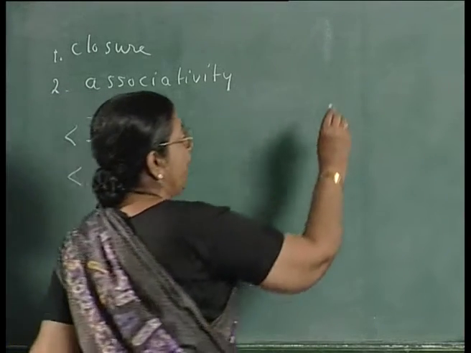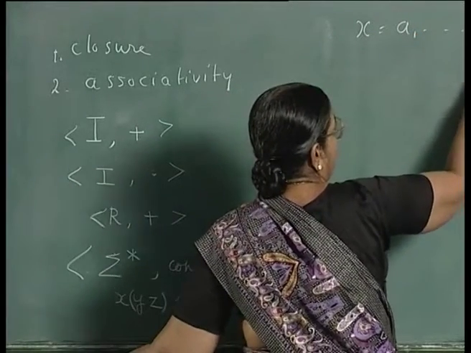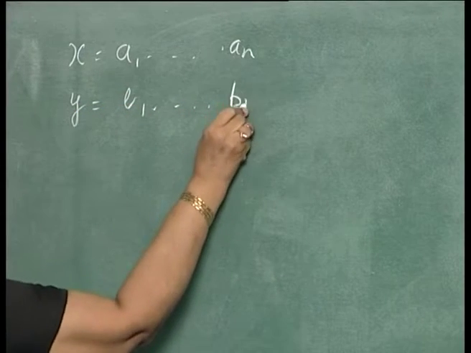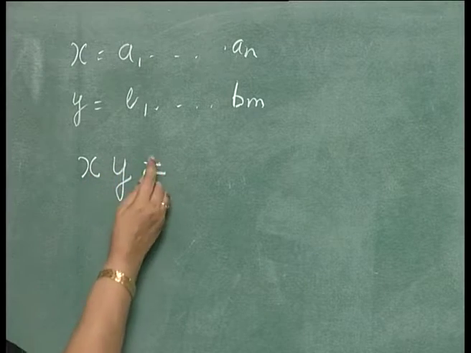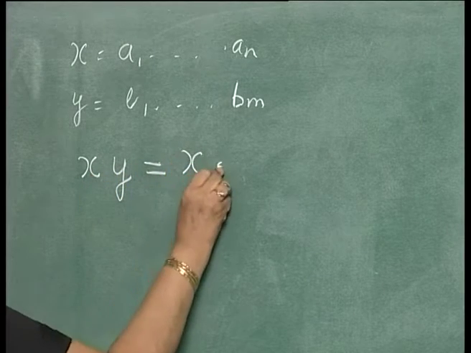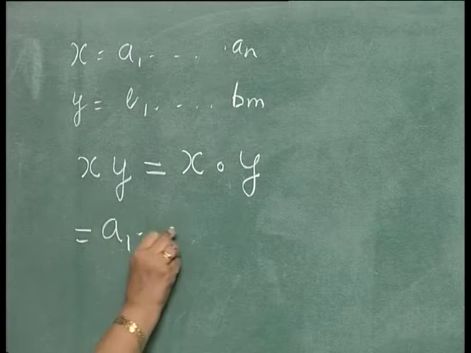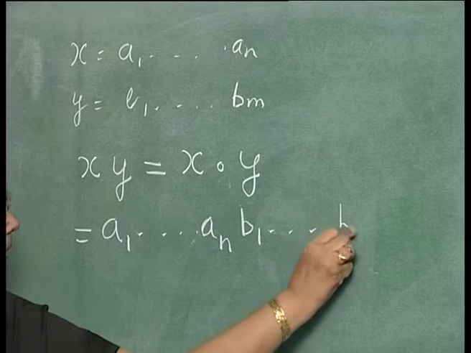Anyway, if you take 2 strings x is equal to a1 a2 ... an and y is equal to b1 b2 ... bm, then the concatenation of x and y is denoted by xy, and sometimes it is also denoted by x dot y and is given by a1 a2 ... an followed by b1 b2 ... bm.